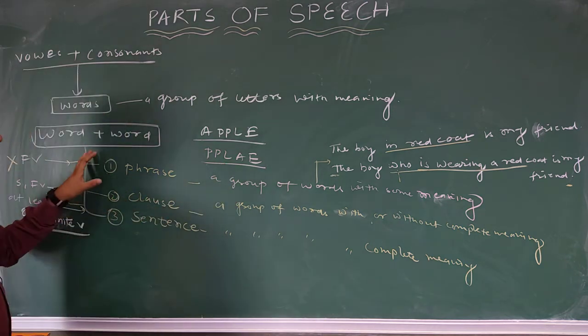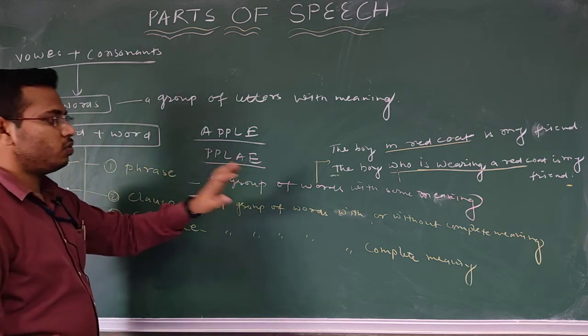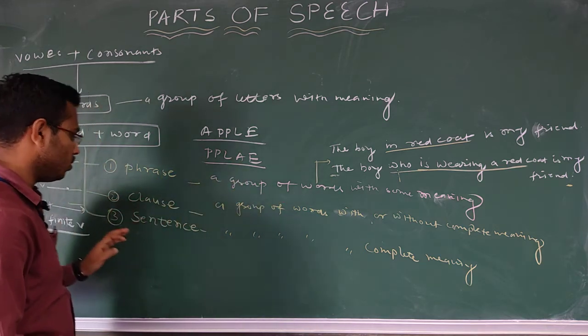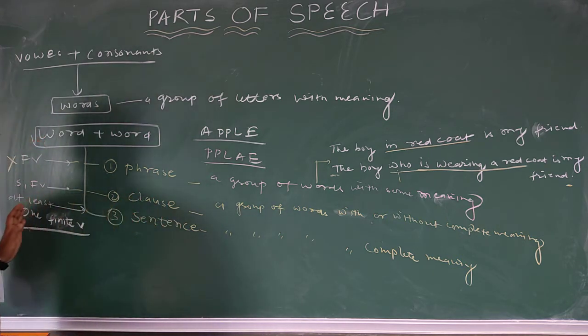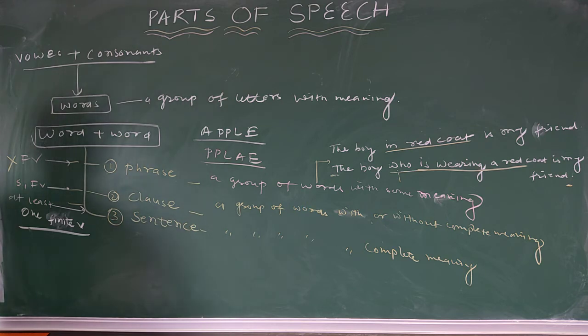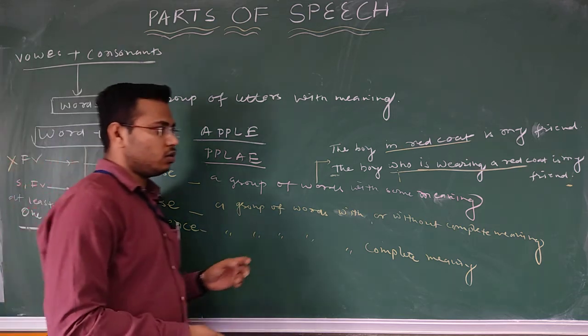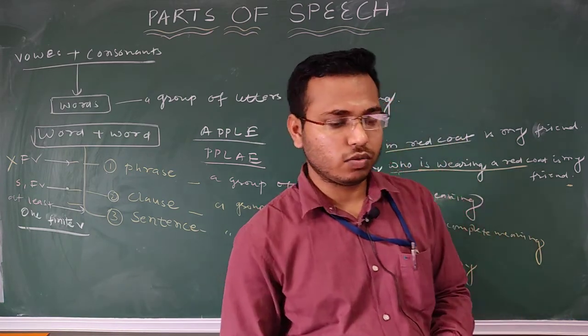Further we discussed phrase, clause and sentence. What is the meaning of phrase? A group of words with some meaning or incomplete meaning. A clause may or may not have complete sense. A sentence is complete in itself, and this is the basic difference, how to differentiate sometimes. A phrase does not have a finite verb; in a sentence, one subject and one finite verb will be there, at least one finite verb will be in the sentence, right? Okay, so I'm erasing this one, and after that we'll go to the parts of speech.